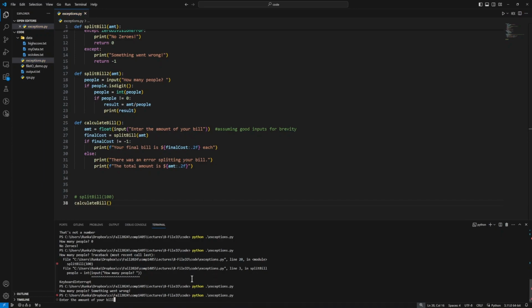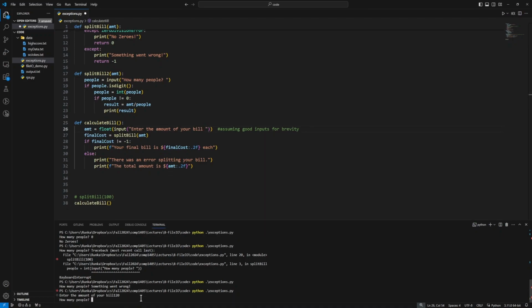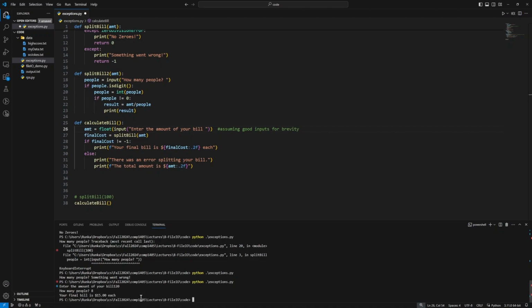Now it asks, what's the amount of our bill? So I will say 120 this time. I should probably put a space in there. Next time through it'll look nicer. 120, and it asks how many people. Let's say there were 8 people at our table, and your final bill is $15 each. So good inputs, everything works to completion. Calculate bill calls split bill. Split bill does the splitting, returns the information, and we print out the result.